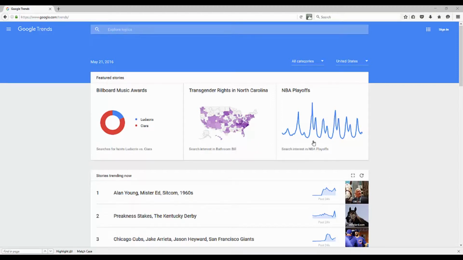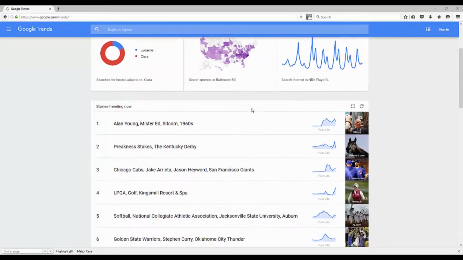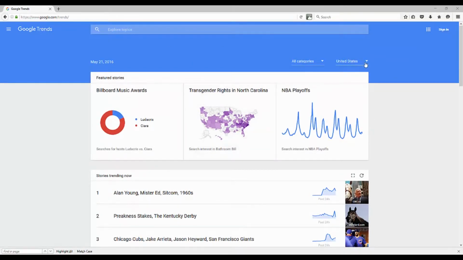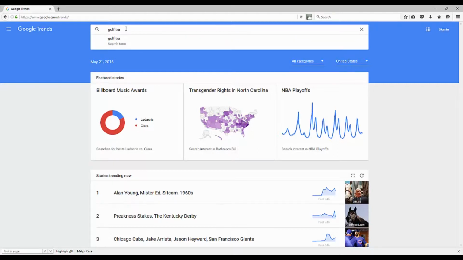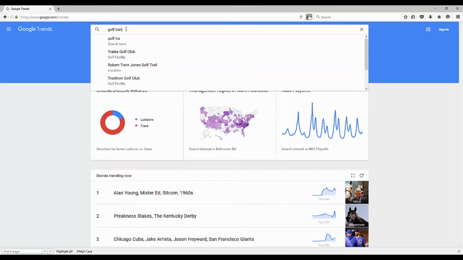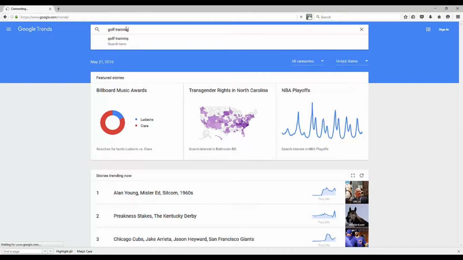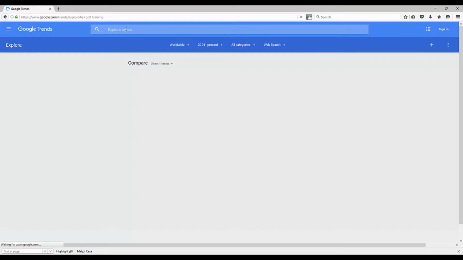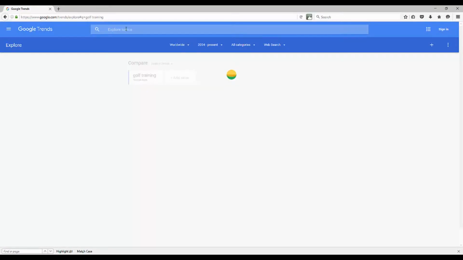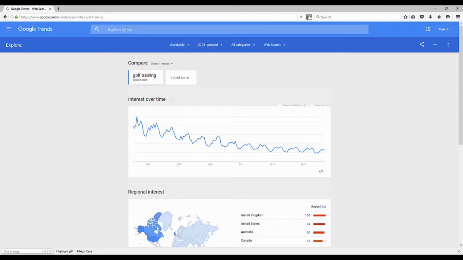So I'm going to go here to Google Trends and just go up here to explore topics. Now we already talked about the homepage. They're going to show kind of the hot news and you can sort by location. But for me, I'm going to go ahead and just do a quick search here for a certain keyword phrase. So let's type in a niche related phrase. So let's say the phrase golf training that we already were covering, pretending we're in the golf niche, right? So golf training, and it's going to do its thing. It's going to bring up the results here and show us a chart, which we've already seen from the previous video.